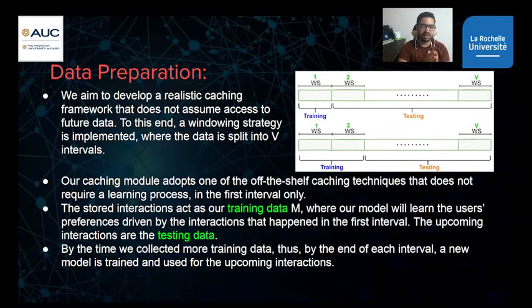Let's say FIFO is the first window size, because we didn't train our deep learning framework yet, so we don't have any. It's randomly initialized. We can't rely on it in the first interval. That's why we adopt one of the off-the-shelf caching techniques, and after that we try to create our training data, which will be used in the next stage.